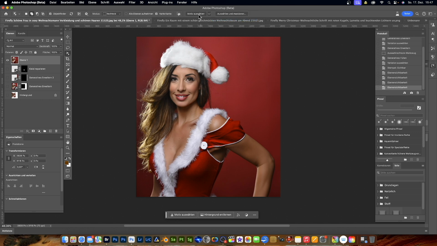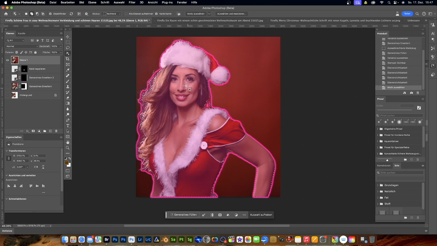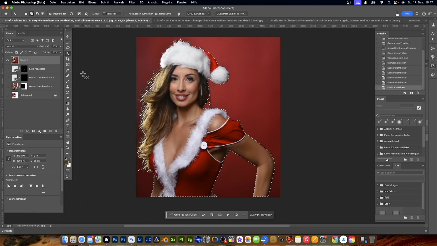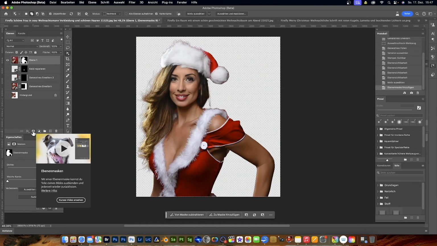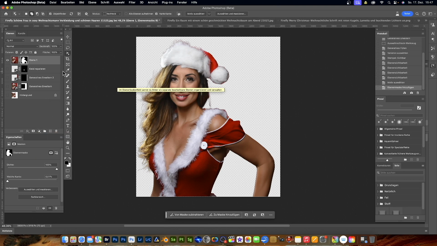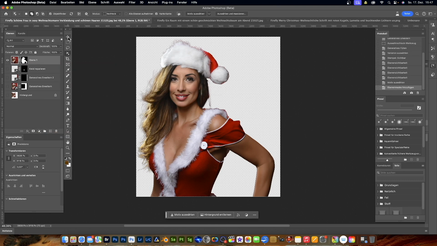So now we're going to select motif. We'll click on it once and bam, the person is selected. We also see, when we hover over it with the mouse, a magenta line appears. Well, I think it looks pretty good. I'm going to put a mask on it now. Then it doesn't look so nice because we don't have a background behind it. That's why the person is now completely with a mask.